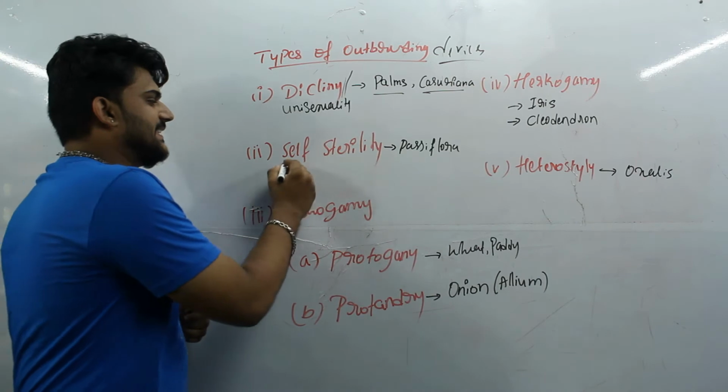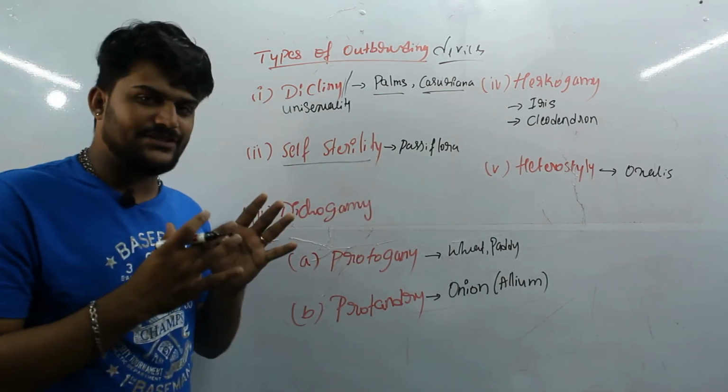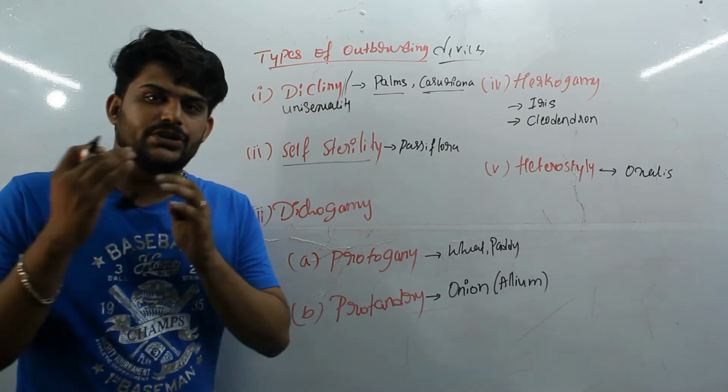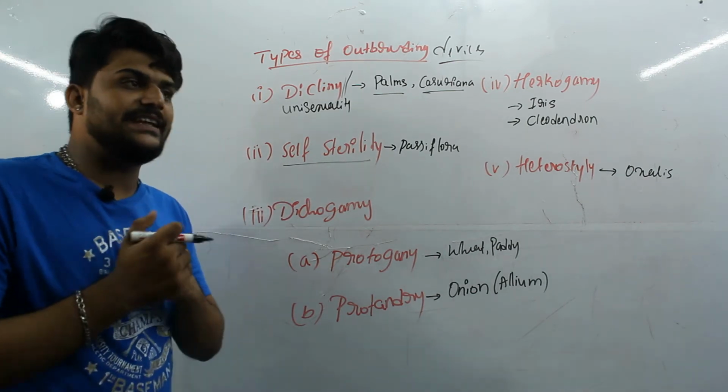Next, coming to the second one, that is self sterility. The name itself suggests that sterility means not being able to produce the gametes, right? So self sterility, here what will be happening?